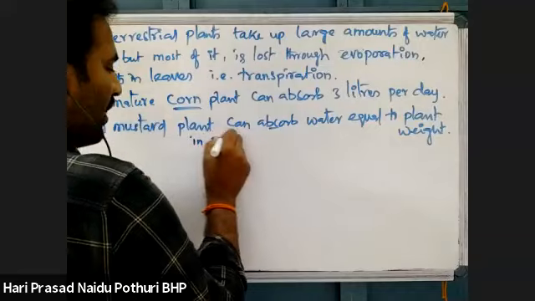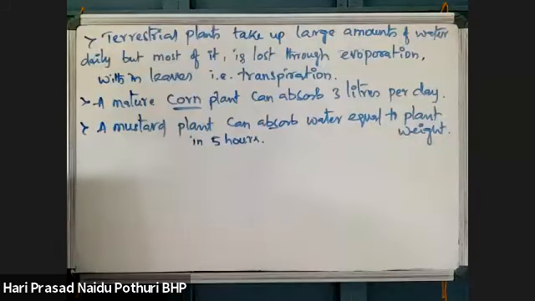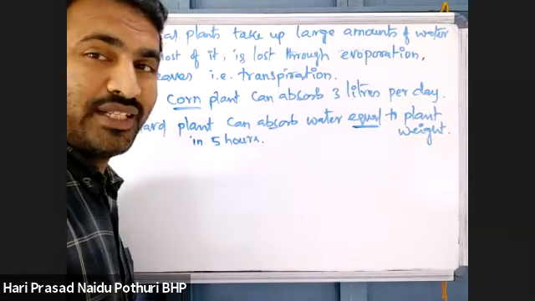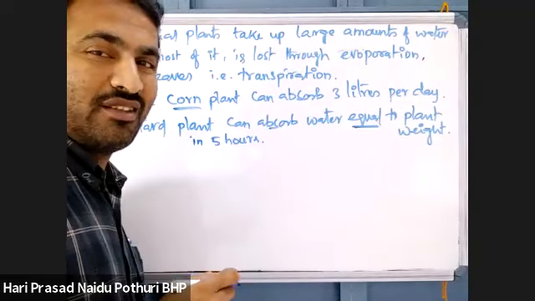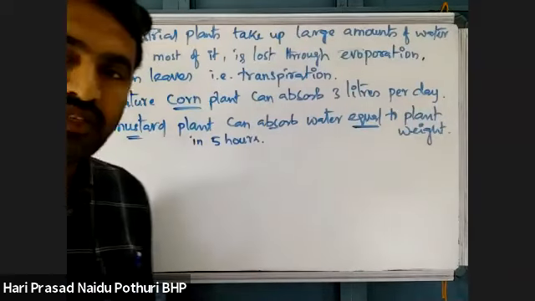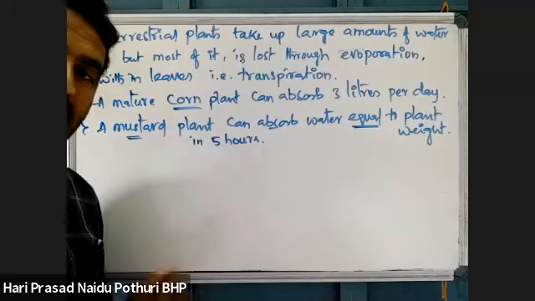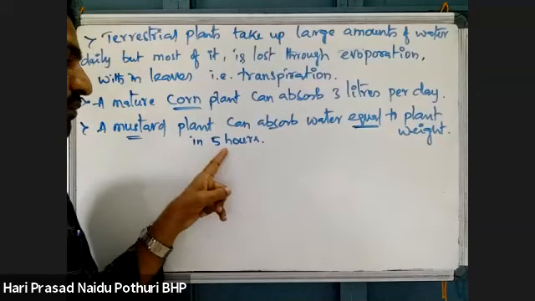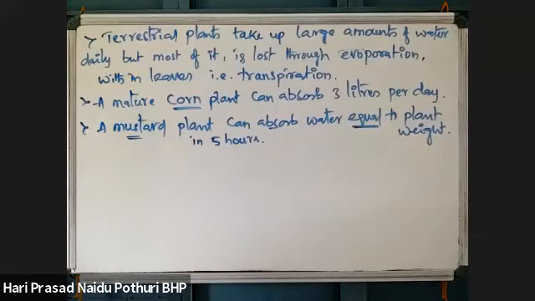In 5 hours, it can absorb water equal to its body weight. Suppose a mustard plant weighs half a kg, that means it can absorb half a kg of water within 5 hours.